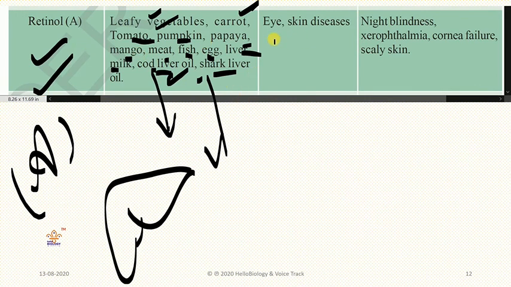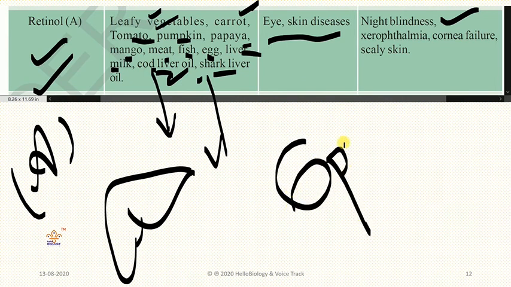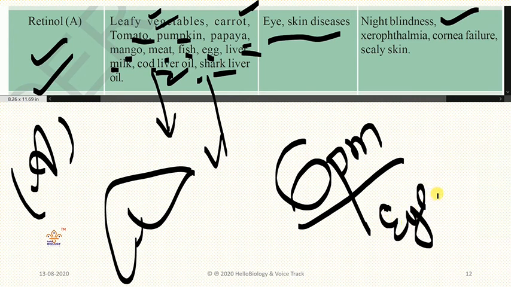And if you won't eat that, eye and skin diseases will occur. So what are the symptoms we can see here? Night blindness. When it is 6 p.m., in the evening, you will lose your eyesight, so you cannot see anything at night time. Xerophthalmia, this is also related to eye disease.